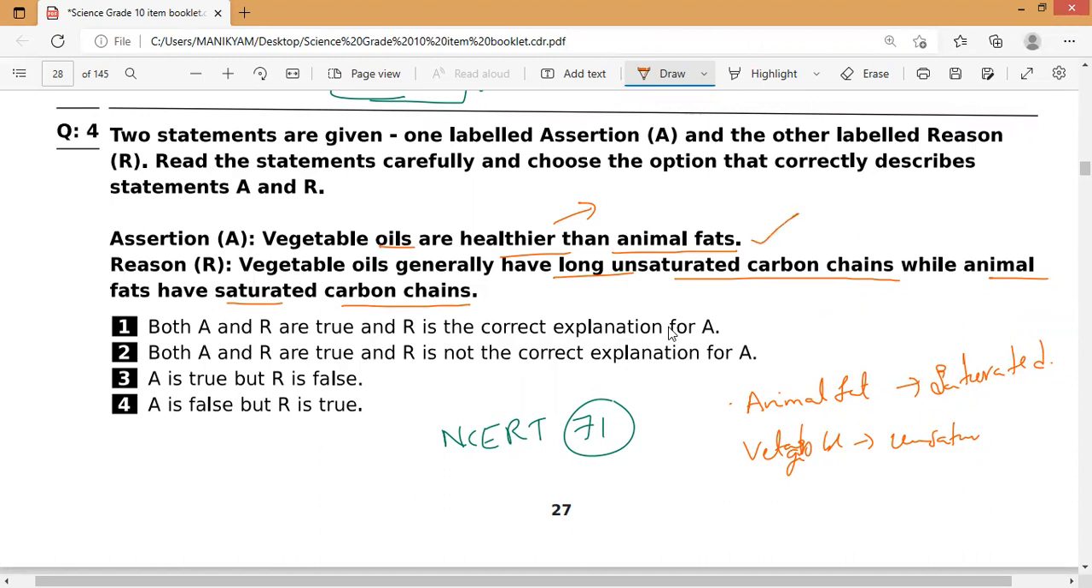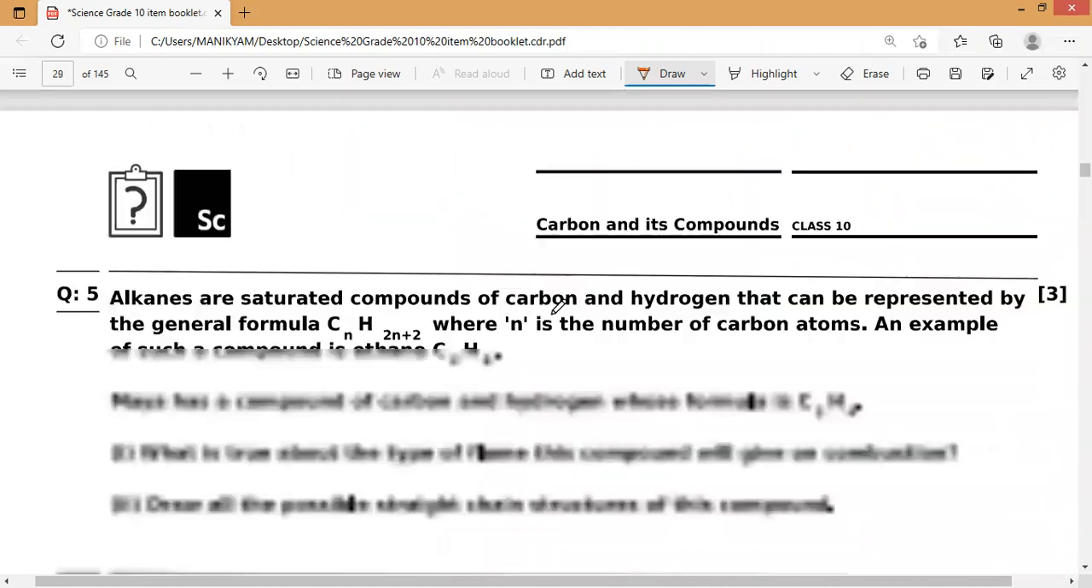So the reason is true and the assertion is also true. The assertion is true because of the reason. That is why the reason explains the assertion correctly. So we can say both A and R are true, and R is the correct explanation of A. That is the answer. On page number 71, if you verify, you will find it. Next question.